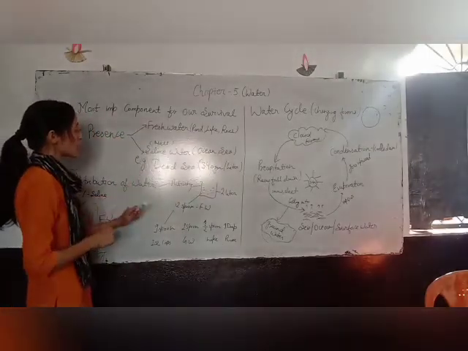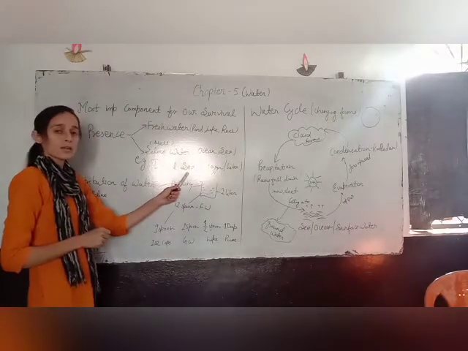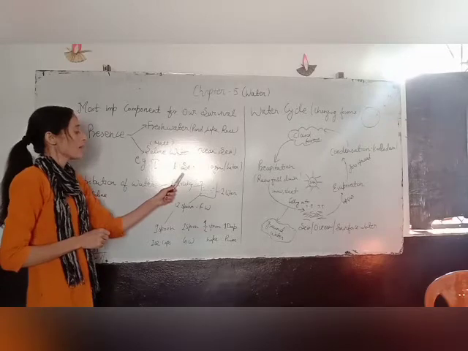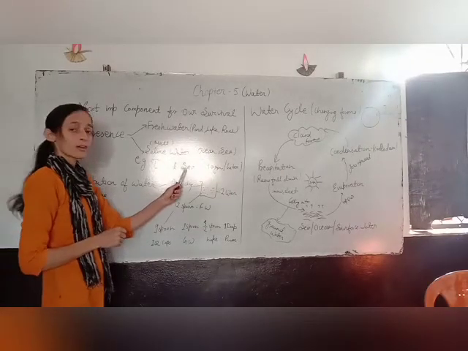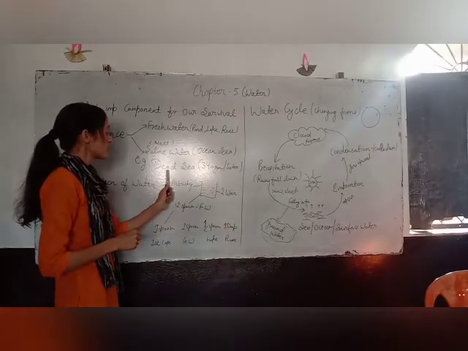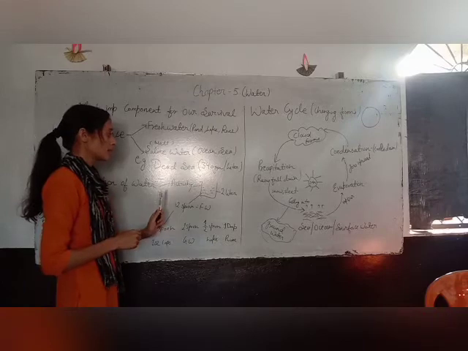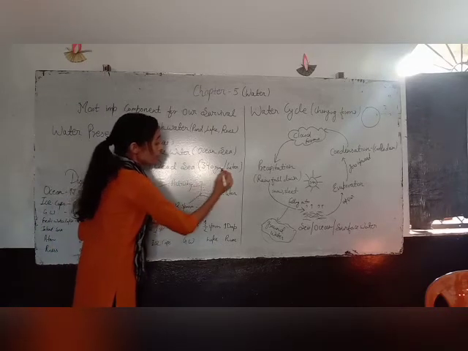One example of saline water is the Dead Sea. The Dead Sea is near the country of Israel. You already know about the country of Israel. The Dead Sea is found in Israel, and its salinity is 340 gram per liter.